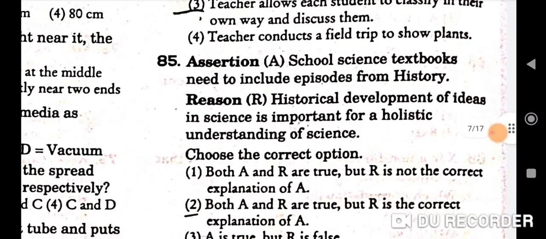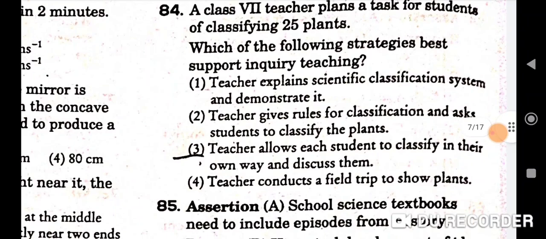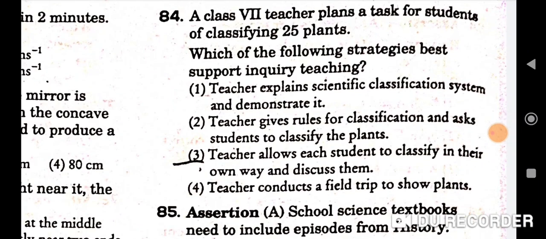84th question is, a class 7th teacher plans a task for students of classifying 25 plants. Which of the following strategies best supports inquiry teaching? Correct option is third, teacher allows each student to classify in their own way and discuss them.